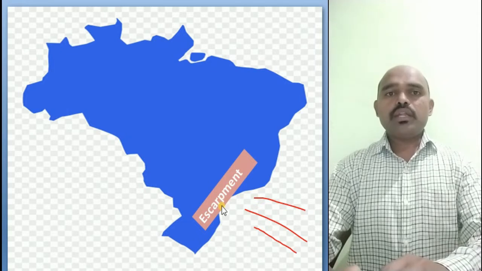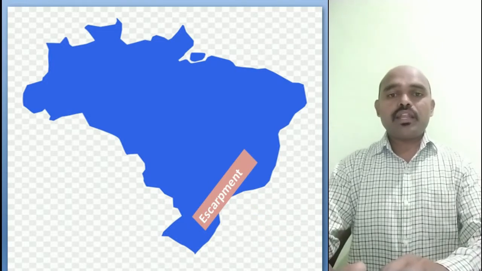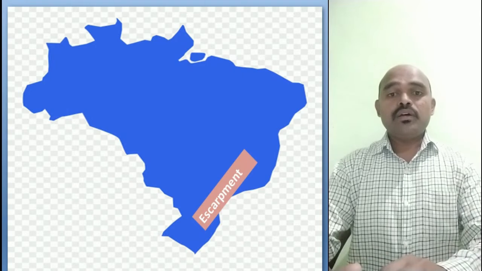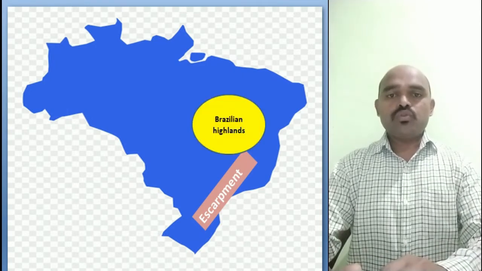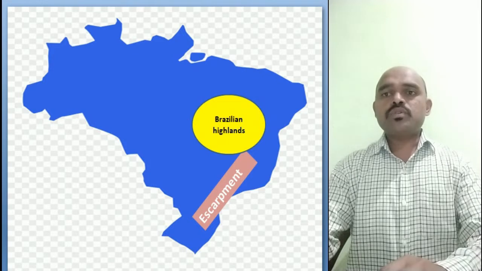On the other hand, in the Brazilian highlands we will have the rain shadow zone. Rain shadow zone means we will find less rain there.